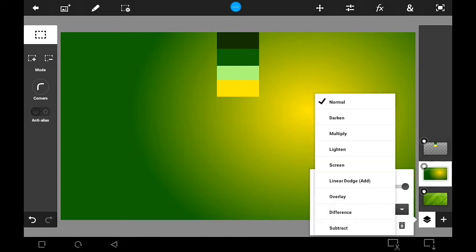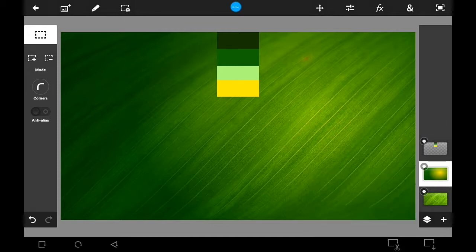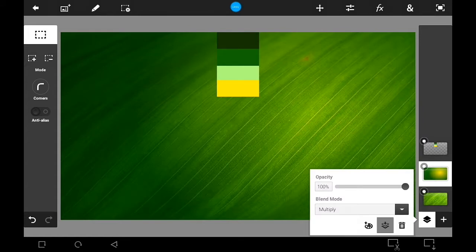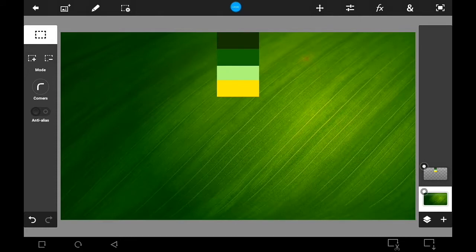Change the blend mode to multiply. Now we can merge them together. Time to work on the drops.